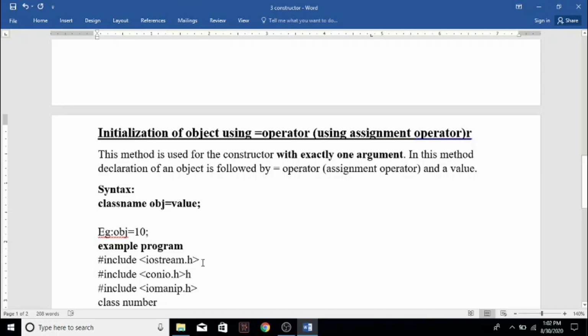Okay, this is also very important. Sometimes this question may be asked for 5 marks: explain the method with an example program. Okay.